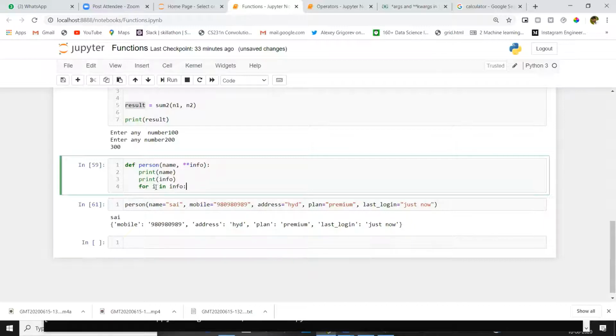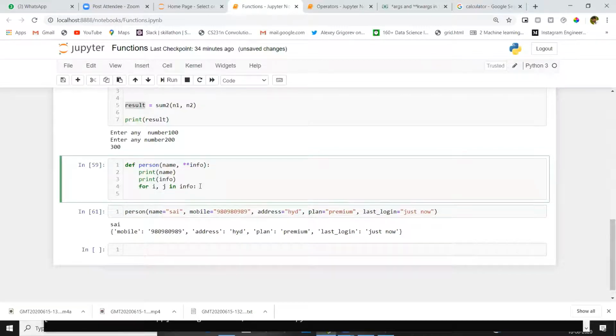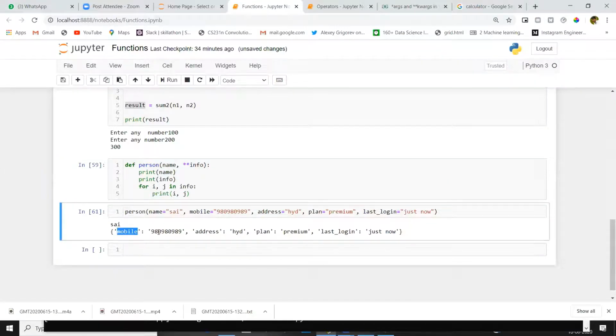But this is not a list. We have key value pairs, so we have to pass two variables here, i comma j. For i comma j in info, print i comma j. In the first attempt, it will print mobile and mobile number. In the second iteration, it will print address HYD, like that.